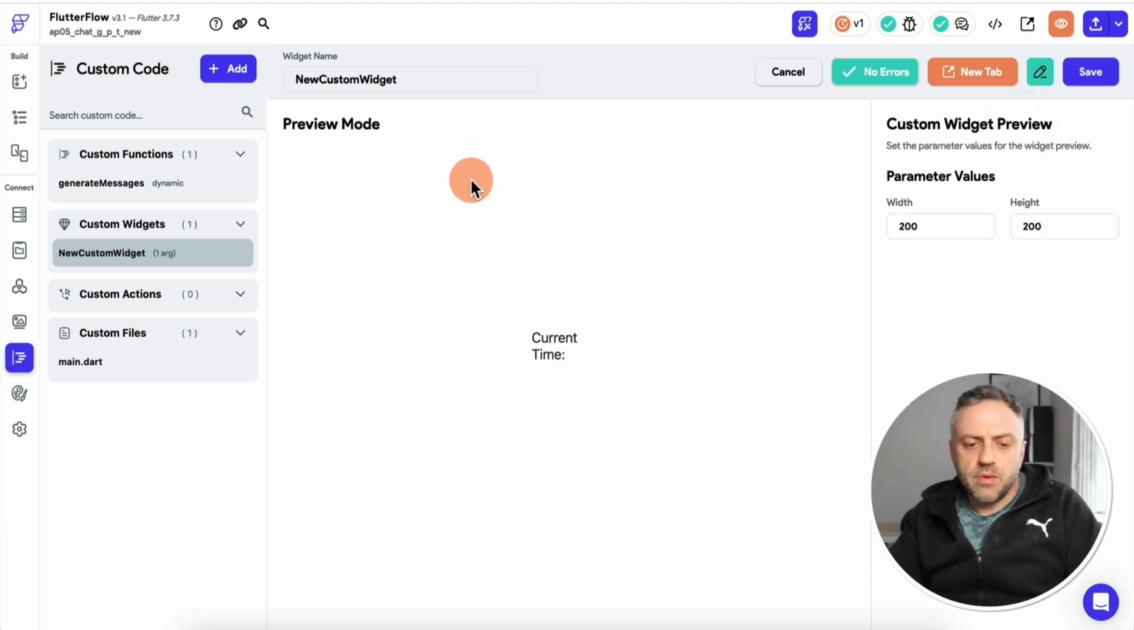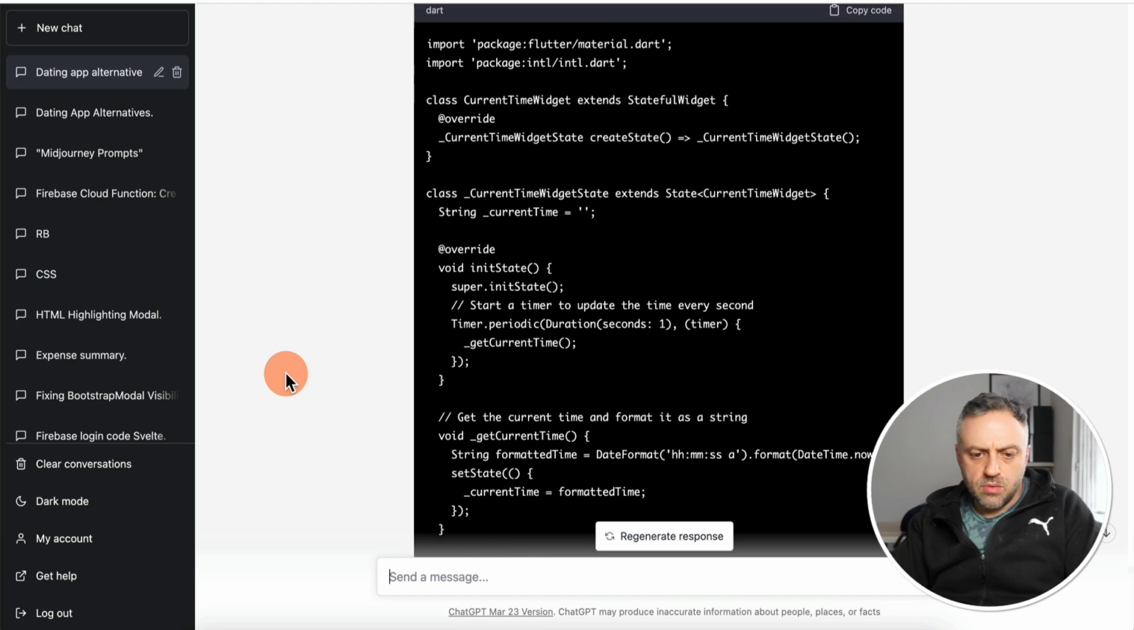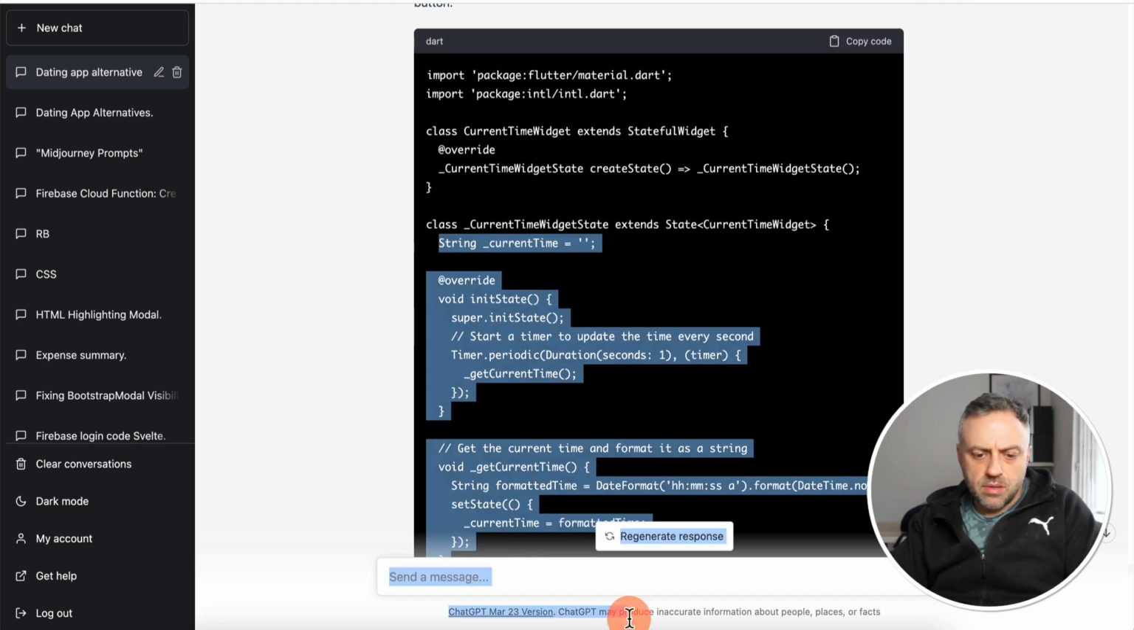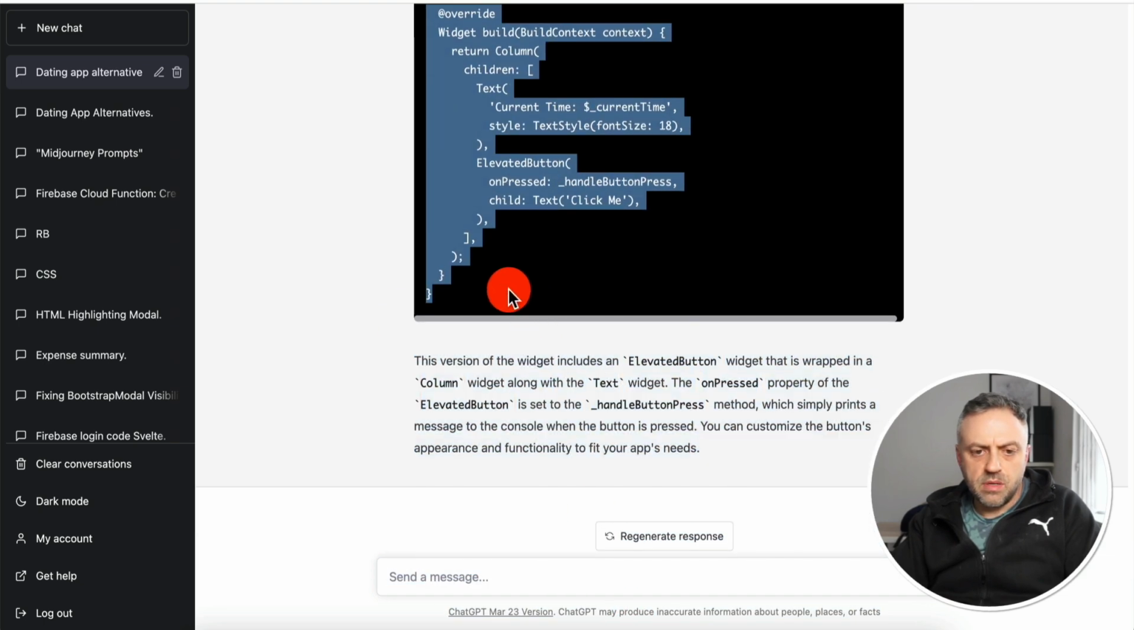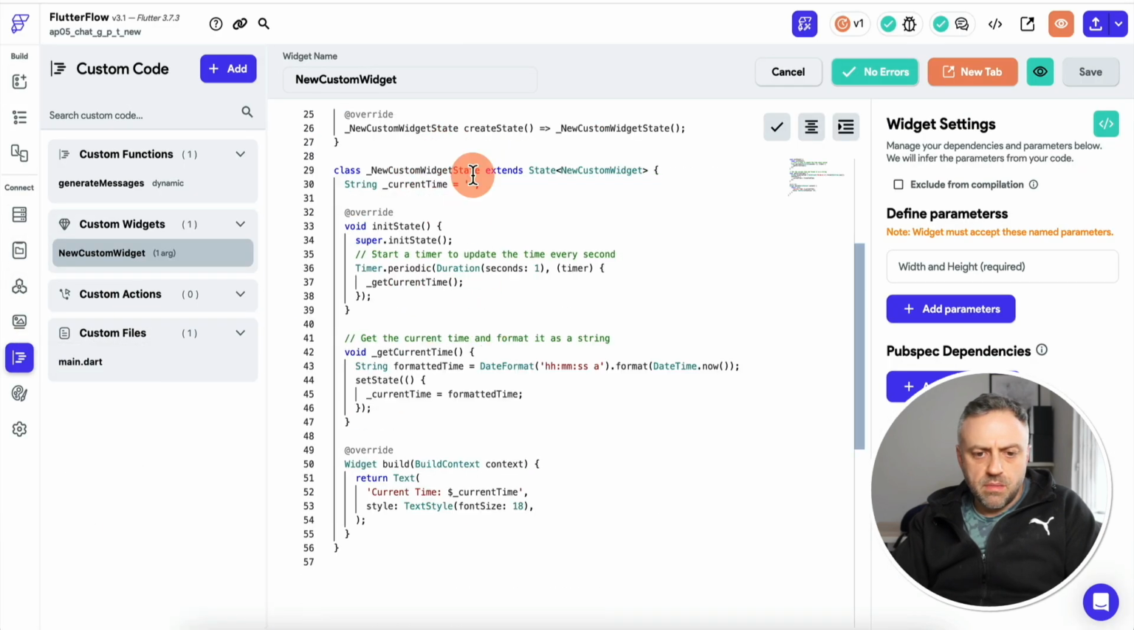You can come over here and you can actually preview it. And so you can make it bigger. And there's the current time, as you can see right here. And you can come back to ChatGPT. You can ask it to add a clickable button to this widget. Okay. And you can do the same thing where it says state, go down, copy all of this, come back to Flutterflow and replace the state, right?